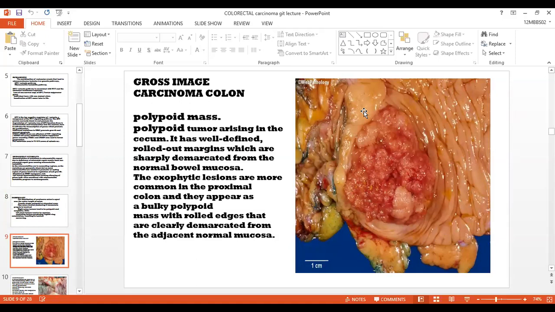The exophytic lesions are more common in the proximal colon and they appear as a bulky polypoid mass with rolled edges that are clearly demarcated from the adjacent mucosa.